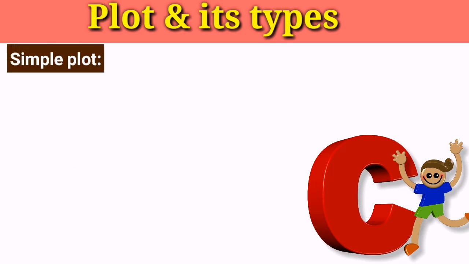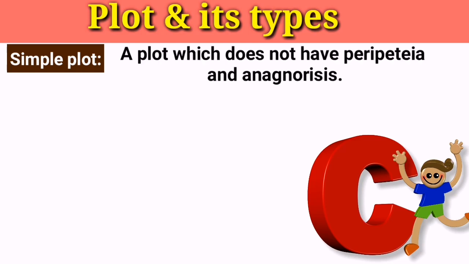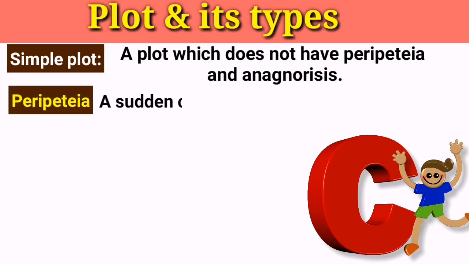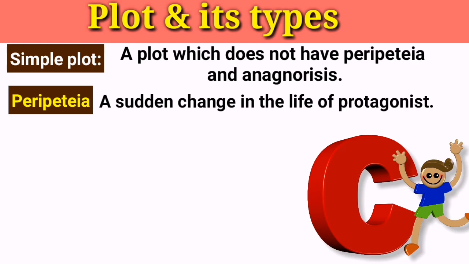According to Aristotle, a simple plot is one which does not have peripeteia and anagnorisis. But what actually are peripeteia and anagnorisis? Peripeteia means a sudden and unexpected change in the life of the protagonist in a tragedy. It is also known as a reversal or turning point. Simply you can say peripeteia is nothing but a shift of the protagonist's fortune from good to bad. Or you can say when a tragic hero is in a good position and he commits something wrong or something bad happens to him and his decline starts. So this is called peripeteia.